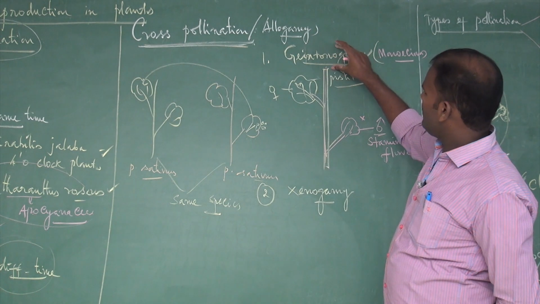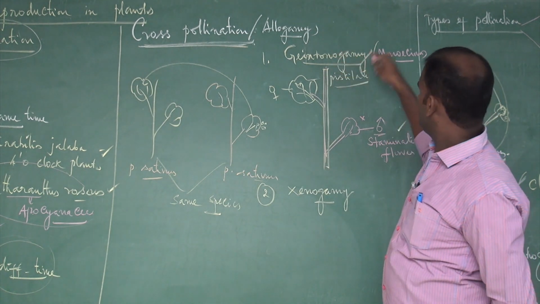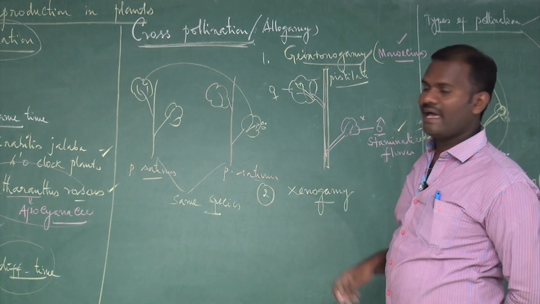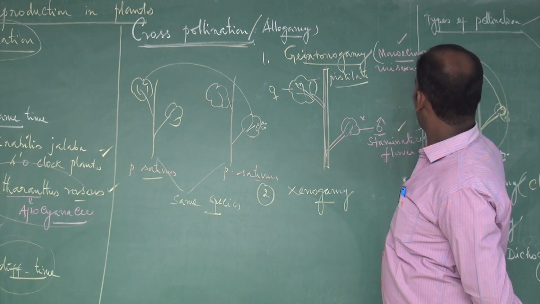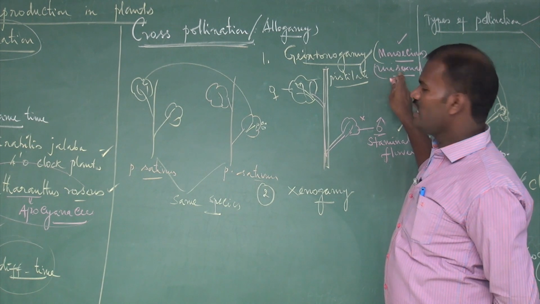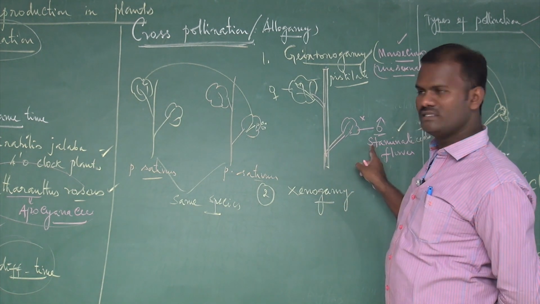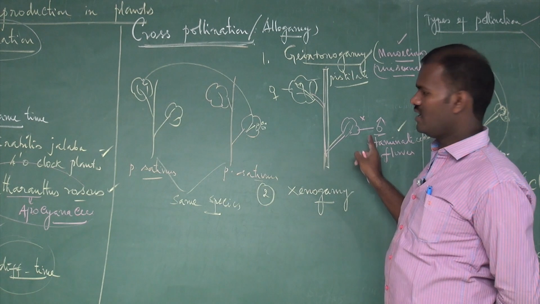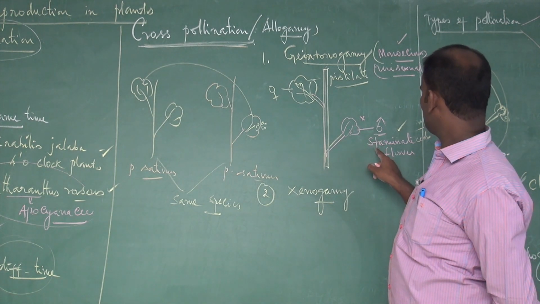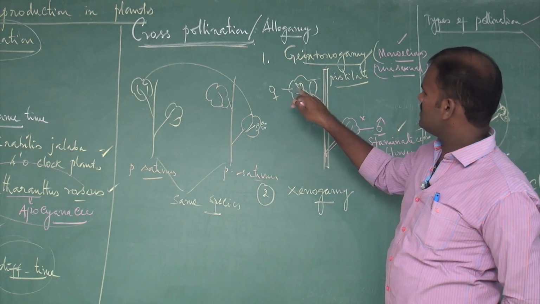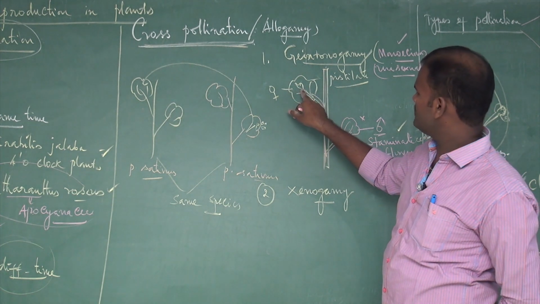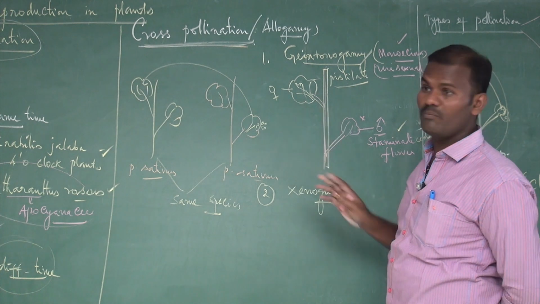So geitonogamy takes place in monoecious conditions as well as with unisexual flowers. The word unisexual means a flower with only one sex, either male or female. A flower with only male organs is said to be staminate, also called a male flower. A flower with only female organs, gynoecium, is said to be a pistillate flower. It is not a bisexual flower.